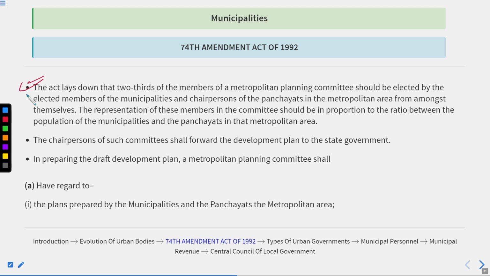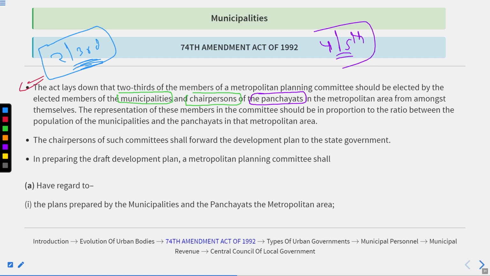Okay, so we could say the 2/3 strength of the Metropolitan Planning Committee should be elected by the members of municipalities and the chairpersons of the panchayats in the metropolitan area from amongst themselves. Okay, that's the thing. In the previous one, what was the ratio? 4/5.